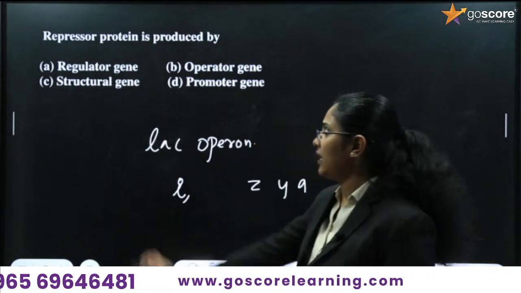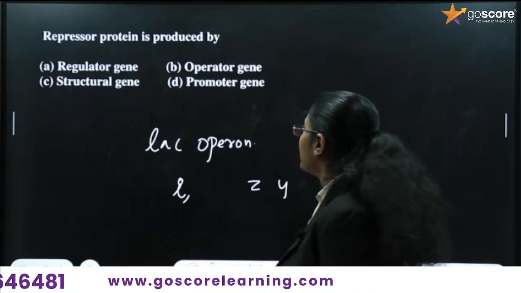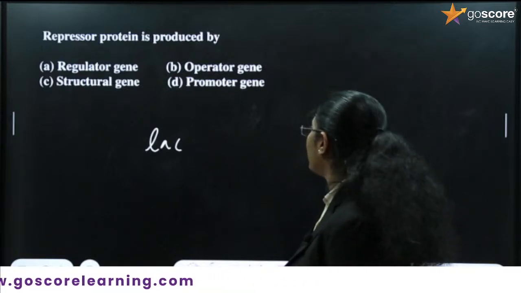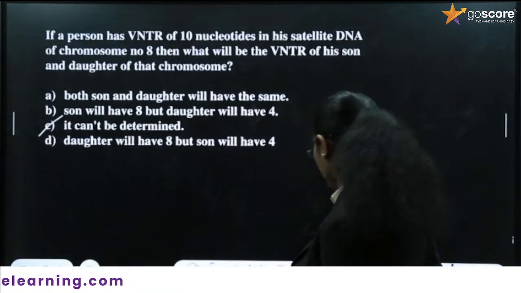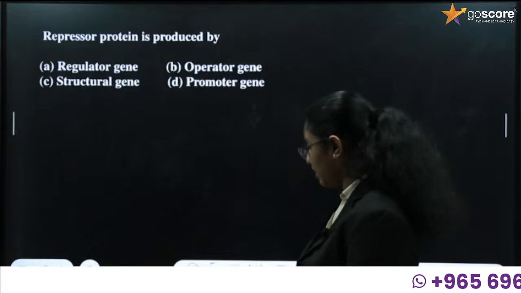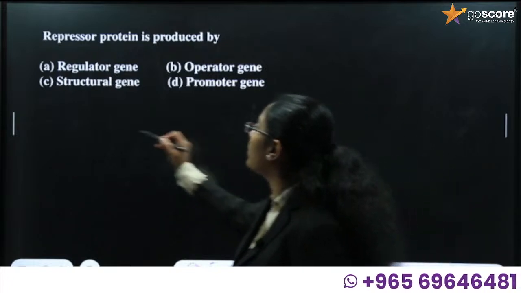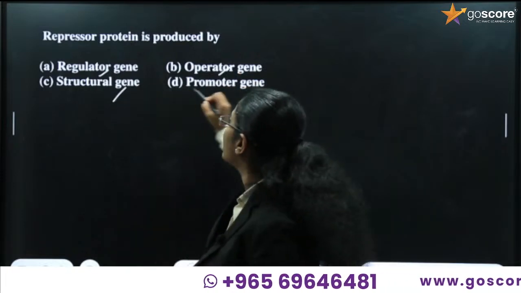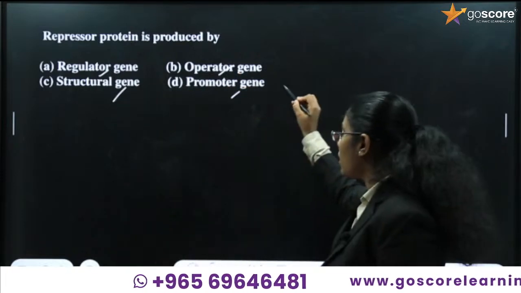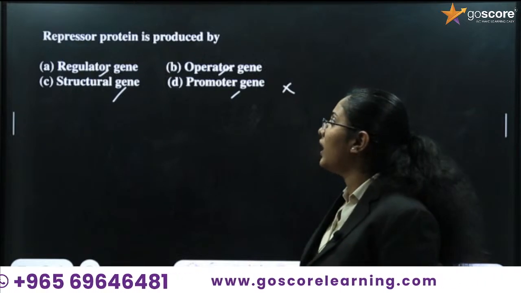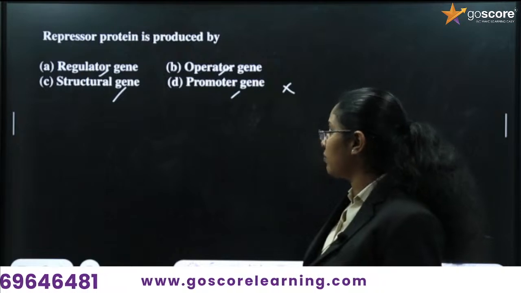So we can go to the question. Repressor protein is produced by... what is a repressor protein? It is from the I gene. This repressor protein is actually formed by which gene? Is it the regulator gene, operator gene, structural gene or promoter gene? The promoter gene does not give any repressor protein.